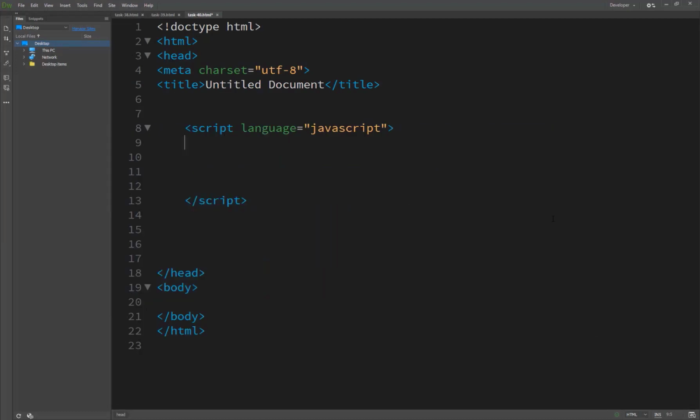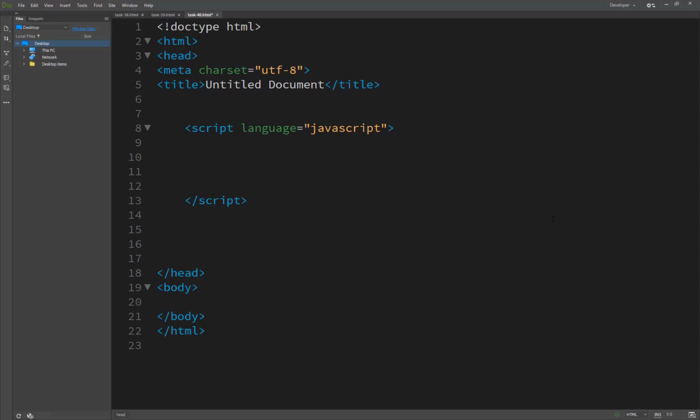Now we are starting our task number 40, cancelling a scheduled function. In tasks 38 and 39 you saw how to schedule a function for future execution using window.setTimeout. Using a related method, window.clearTimeout, you can cancel a scheduled execution even before it occurs. So here is the main thing for cancelling a scheduled timeout.